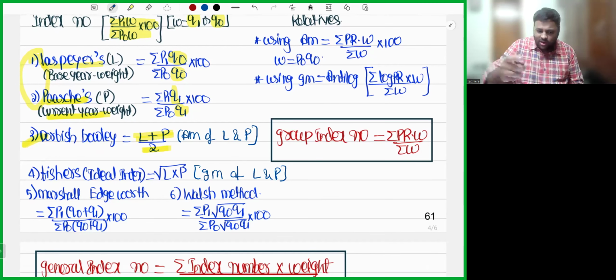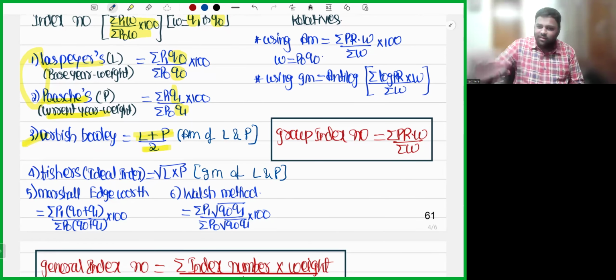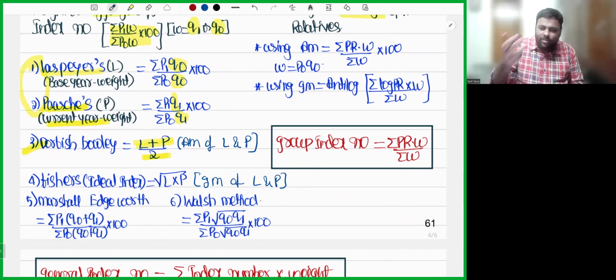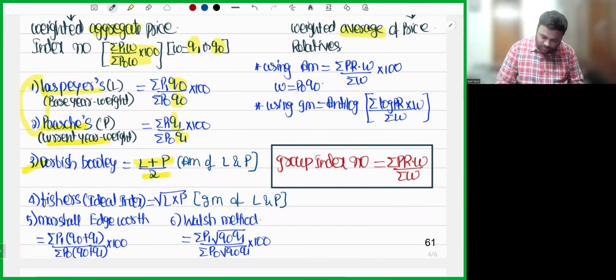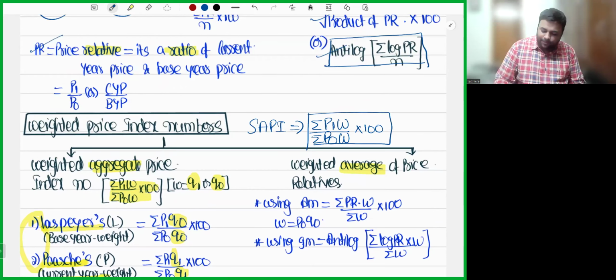This is a good idea. You can try it. Like for this, we can give Geeta index numbers. Geeta will come in future. She'll write a book on statistics and she'll say, I'll use the harmonic mean of Laspeyres and Paasche. Might be after 10 years, in the book Geeta index number, the harmonic mean of Laspeyres and Paasche can come. That's a good idea actually. You can try it. Now, let us see.